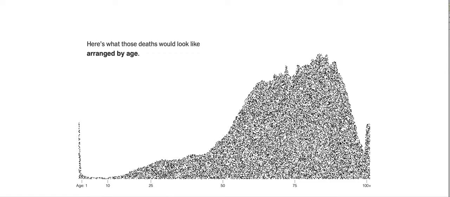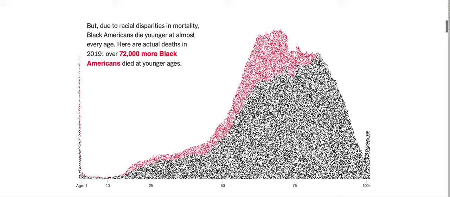Okay, so that would be the number of deaths that we would expect if Black Americans had the same mortality as white Americans, but they don't. So this red area represents the excess mortality amongst Black Americans. So this is the health disparity in mortality for African Americans in the United States. In 2019, we would see 72,000 more Black Americans die than would be expected if they had the same mortality rate as white Americans. That's represented in this red area.